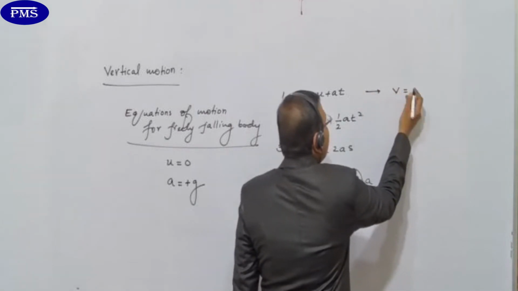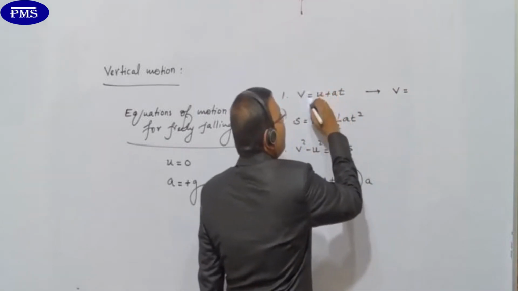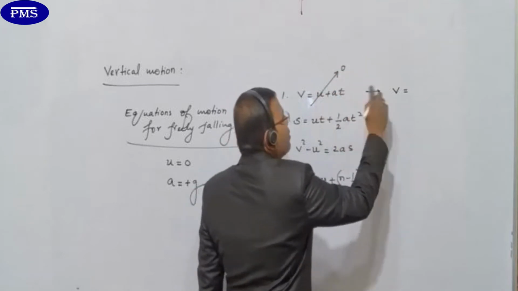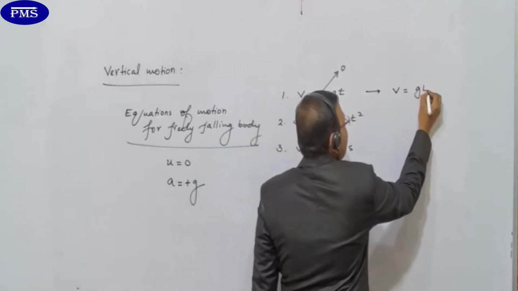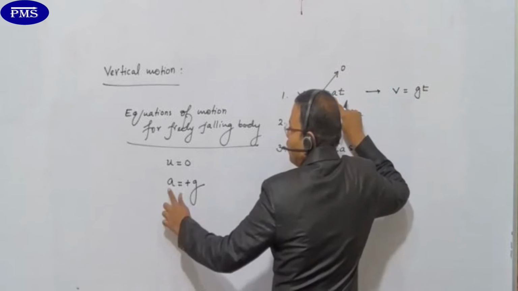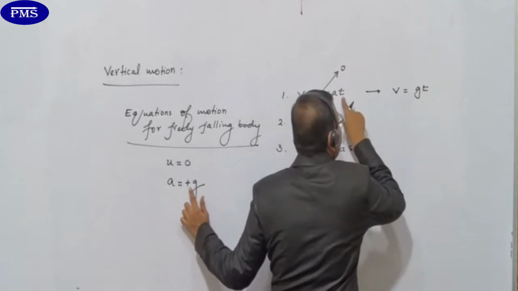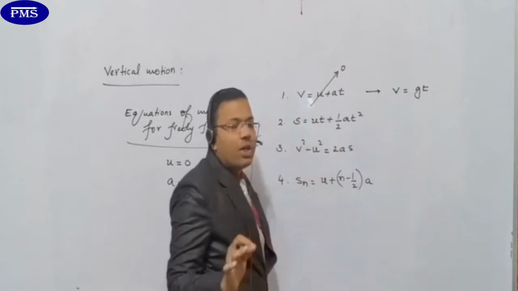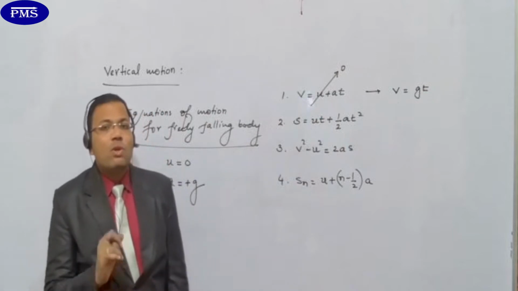v is equals to, what is this u? u is 0, leave it. So what it becomes, just gt. In place of a I have to write g into t. That is the first equation for the freely falling body. Now it is becoming v equals gt.